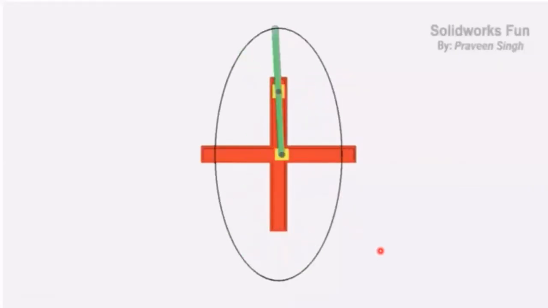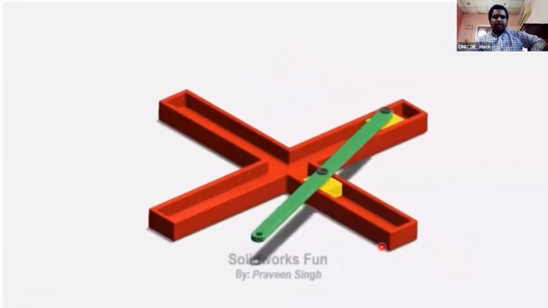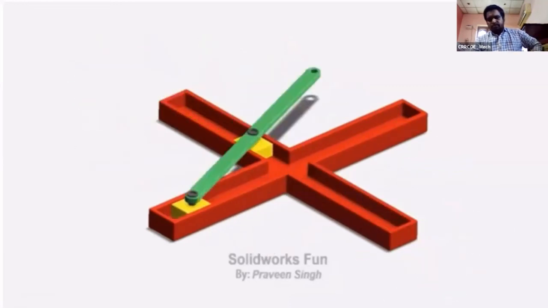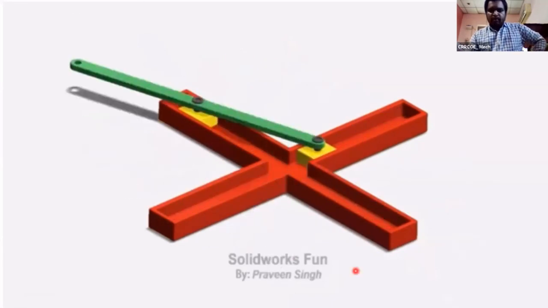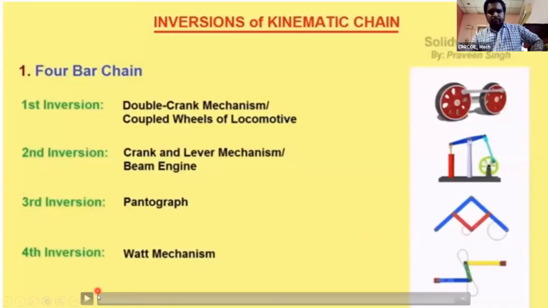This is the Trammel method for drawing an ellipse. This is also one of the inversions, the double slider mechanism. I will show this video again in tomorrow's class also. If you have any doubts, please ask me.